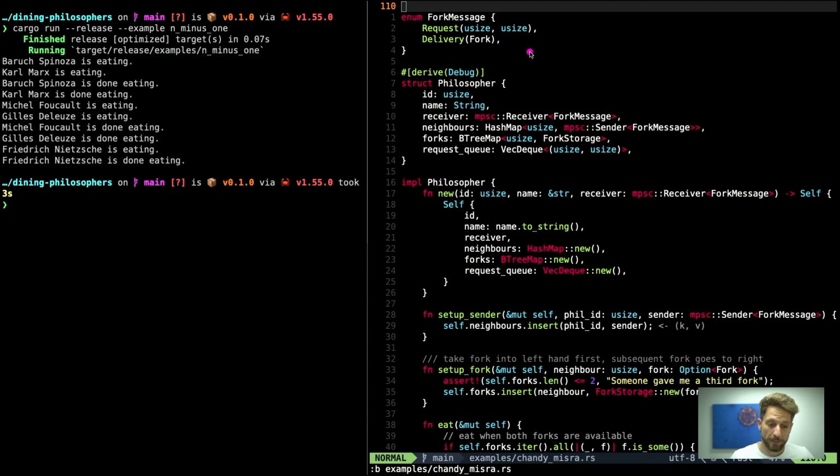Now we get to the messages that we will exchange over our channels. So we have this enum called fork message. Inside there we have two different message types. One is a request that takes two informations. Both of them have a usize, so this will be the request of which philosopher actually requested that and which number of fork they want to have. And then we have a delivery message that actually hands over the fork to the philosopher.